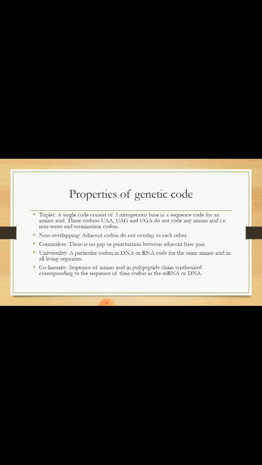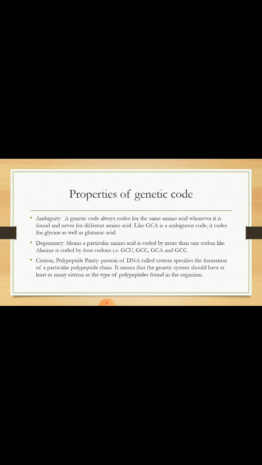The second property of the genetic code is non-overlapping, meaning adjacent codons do not overlap each other. The genetic code is commaless, meaning there is no gap or punctuation between adjacent base pairs of a genetic code. Universality means a particular codon in DNA or RNA codes for the same amino acid in all living organisms on the earth. The next property is collinearity, meaning the sequence of amino acids in a polypeptide chain synthesized corresponds to the sequence of their codons in the mRNA or the DNA molecules.